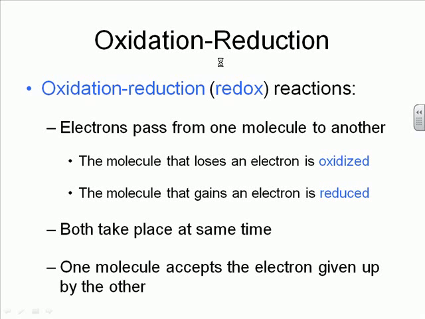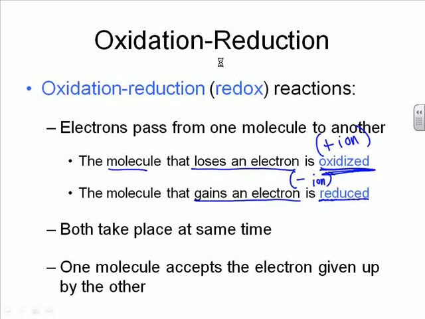If a molecule loses an electron, we say that it has become oxidized. Now, giving away an electron, remember, is going to make it a positive ion, but we say it has become oxidized. Now, a molecule that gains an electron, we said in previous chapters that would make it a negative ion, that is termed reduced. Now, these take place simultaneously.